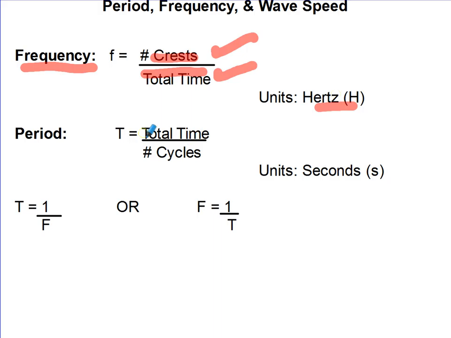Period is the 1 over that. It's the total time divided by the number of cycles, and we measure period in seconds. Remember the relationship between period and frequency? Period is 1 over frequency, or you can write frequency as 1 over period.